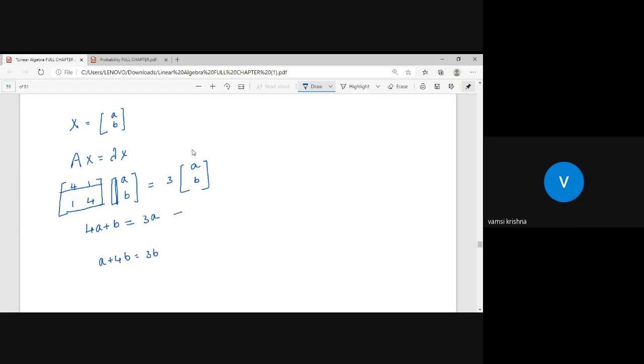Let us simplify the first equation: 4a plus b is equal to 3a, means 4a minus 3a is a, so a plus b is equal to 0. And the second equation is also a plus b is equal to 0.